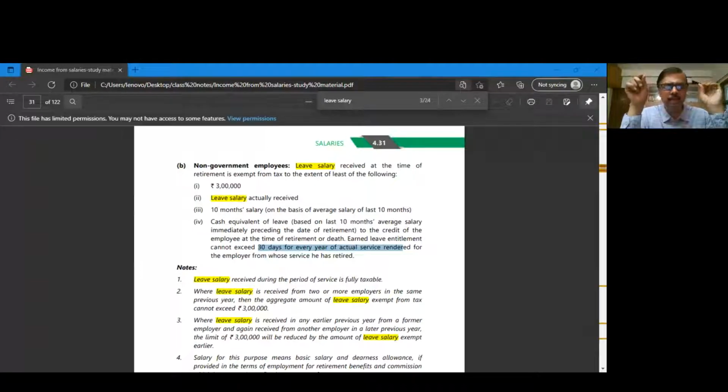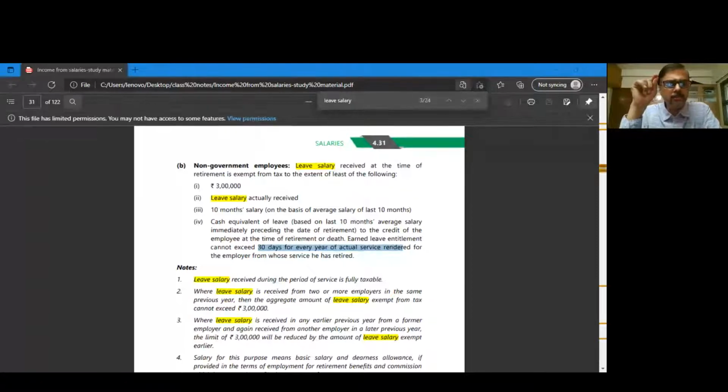10 months average salary. Now, very important, dear students, when we say salary, there is a meaning for the term called salary. Meaning means what components we have to consider. I will show by working out a problem as to how to calculate leave salary. But before going into that, kindly understand the provisions correctly. So 10 months average salary means 10 into the average salary for the previous 10 months before retirement. And salary means what? Basic plus dearness allowance star. I always keep using this term called dearness allowance star. DA star means to the extent dearness allowance is considered for retirement benefits as per terms of employment.